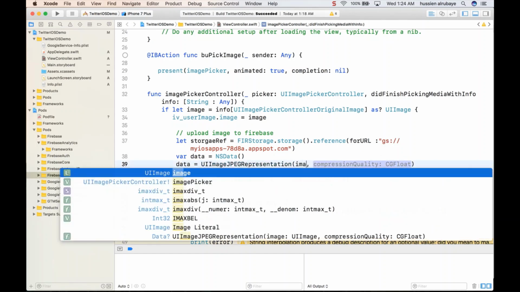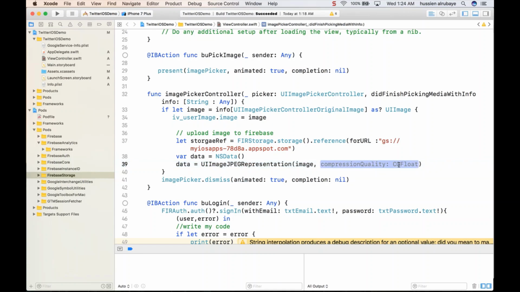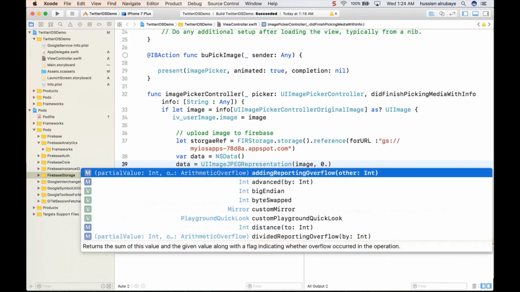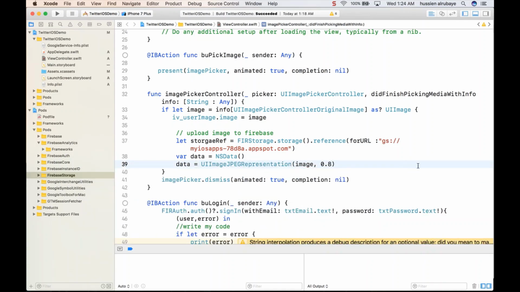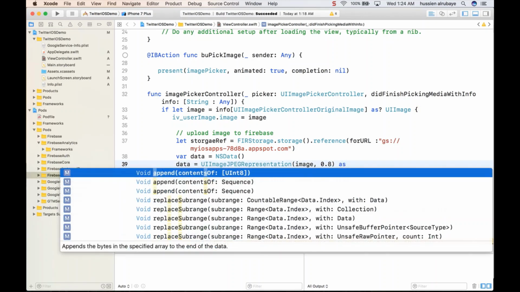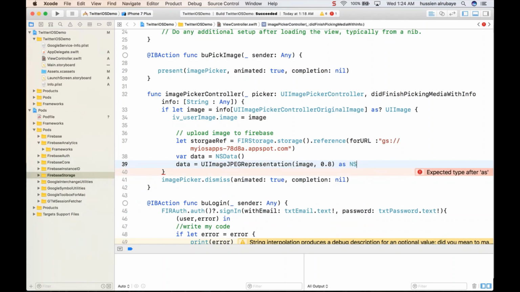Then how do I want to present this image? I want 0.8 compression for the image. So I say as NSData, you just convert it to NSData. Okay, this is the second thing.